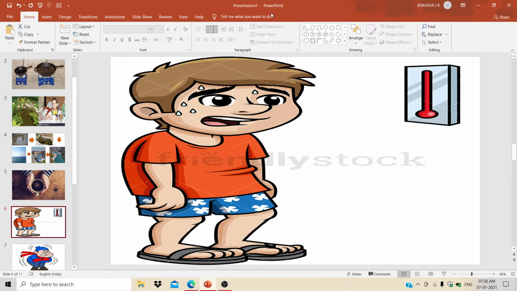Then the next one. A boy or a girl who is standing on a sunny day at 12 o'clock on the main road, what do you feel? You feel very hot and you sweat, and you need a shadow to comfort yourself, right? In that situation, whether the heat energy transfers from my body to the atmosphere or from the atmosphere to my body, the heat energy transfers from the atmosphere, that is from the sun, to my body, right?